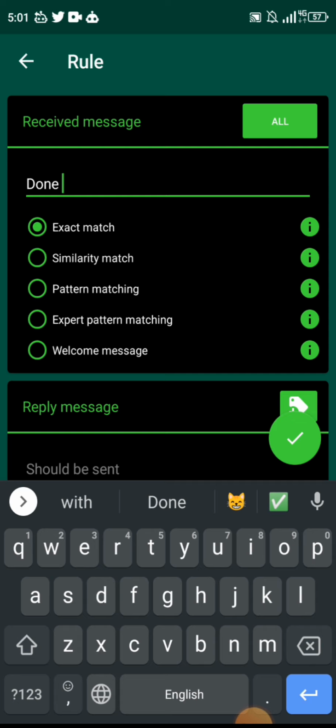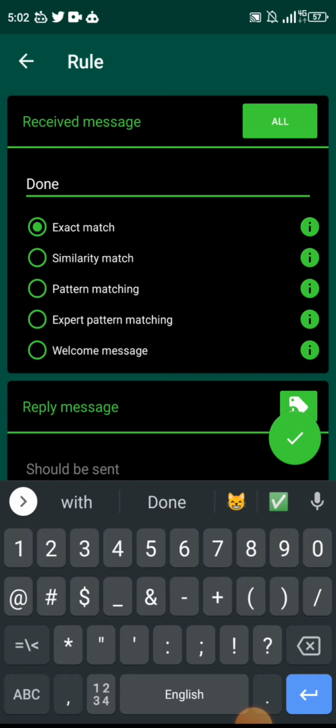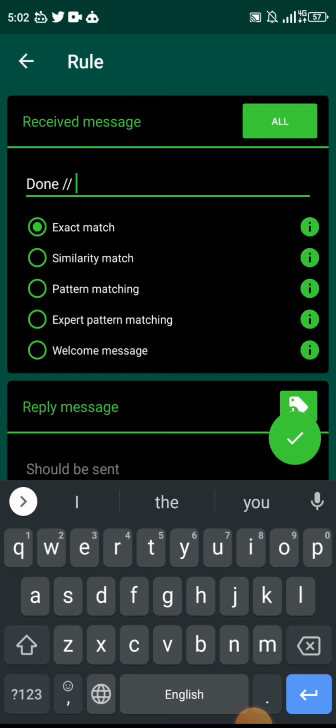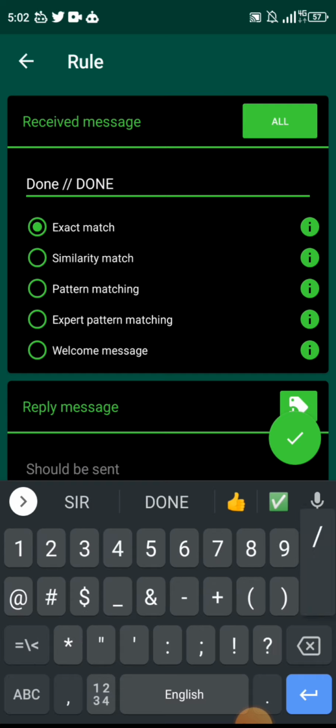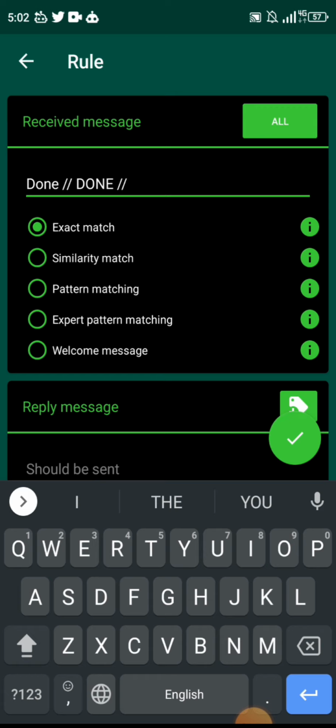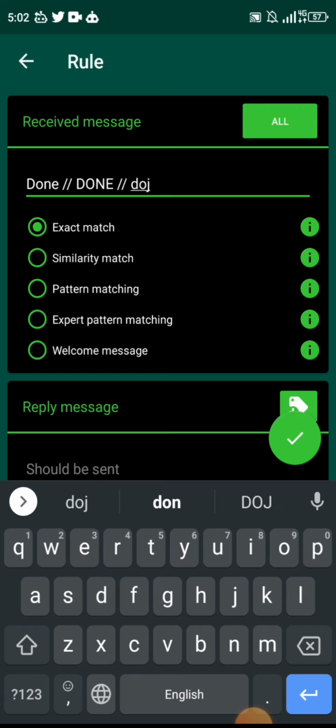So in order to create more response options, after you have typed this done, for example, or depending on what your own response should be, then you use this slash function. You type this slash and then you add any other response that you think people might give. So for example, done, and other things like that. There are different variations.